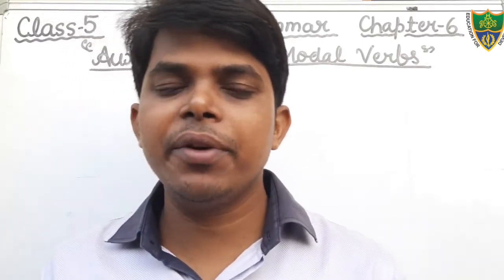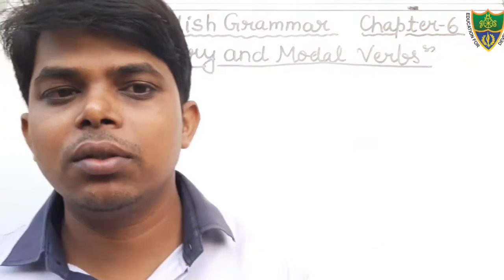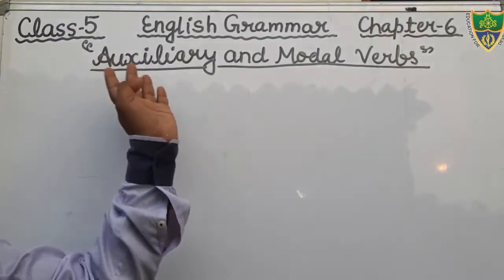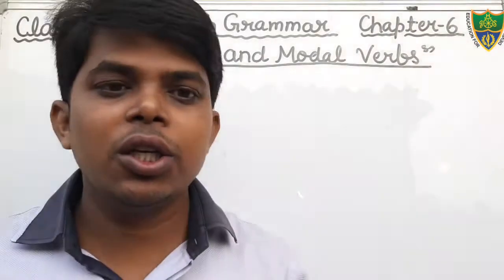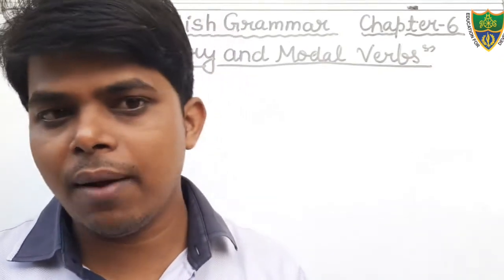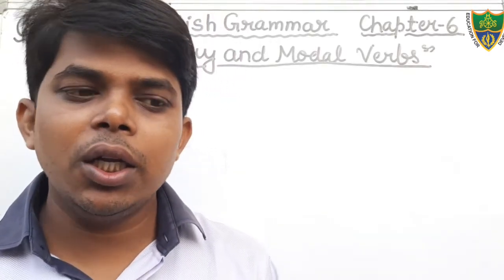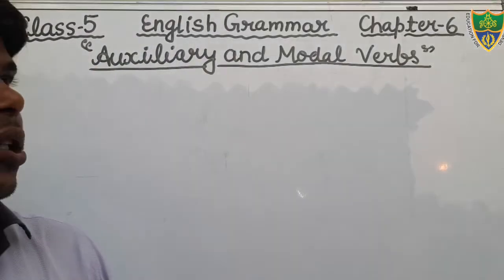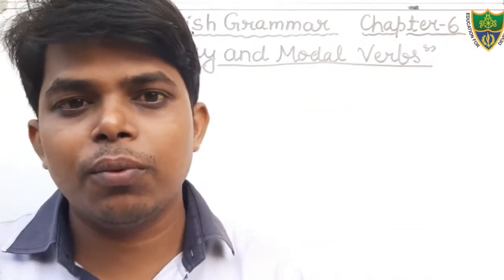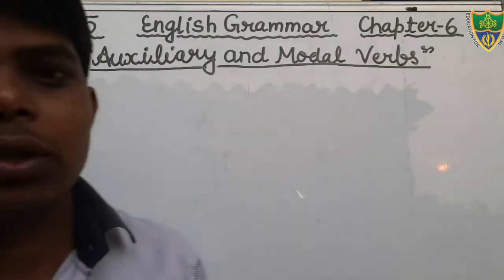Dear students, in the previous classes we were discussing chapter 6 of English grammar. The name of the chapter is auxiliary and modal verbs. In this chapter we have read what an auxiliary verb is with examples, and what modal verbs are with examples. In the modal verbs we were discussing the use of can and the use of could. I have told you the use of can.